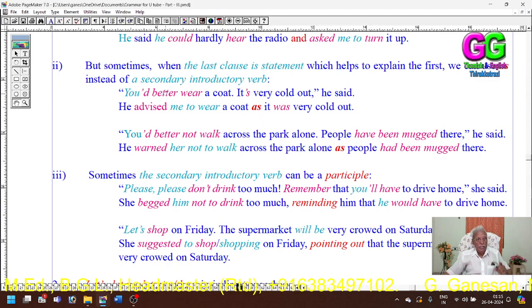He advised, because he is advising. It is the advice: as it is very cold, you should wear a coat. Say, he advised me, because there is no hearer here. So I have used me. You can use any pronoun as an object: you, him, her, them. Any object you can use, because no object has been given here.